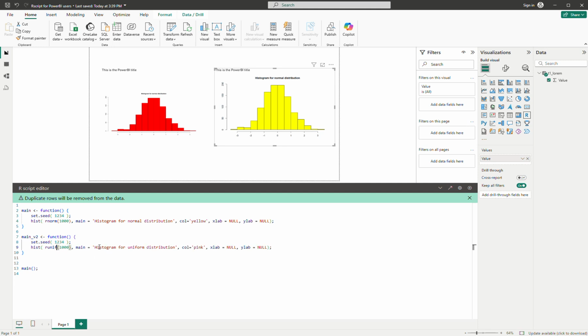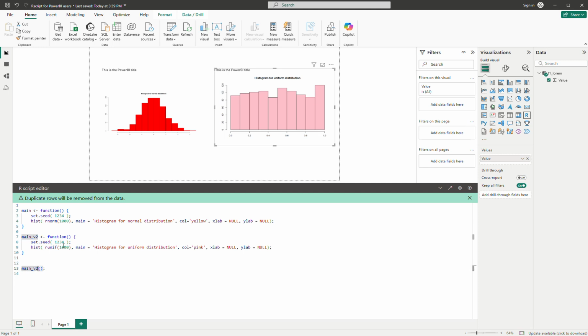Okay, so the same concept, but then in v1 I have this yellow diagram, and then in v2 I change this one to v2, and then it will give me another chart with a different setting. So when you have a structure like this, you understand your program better, and then you have more control.